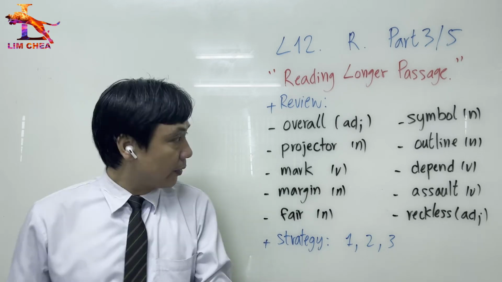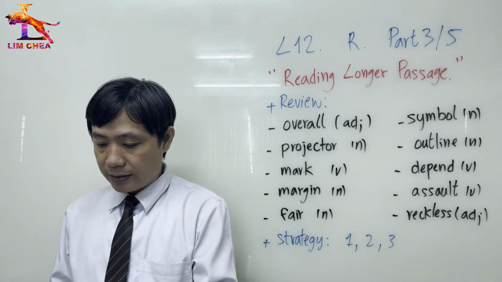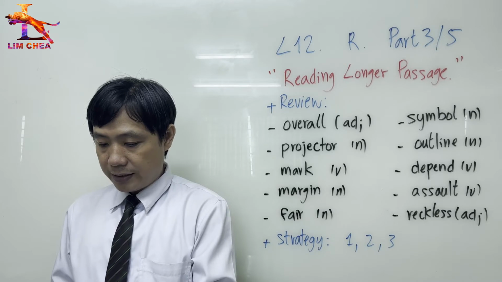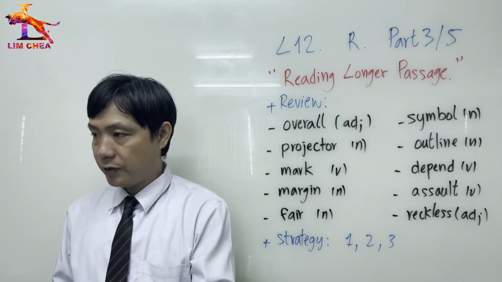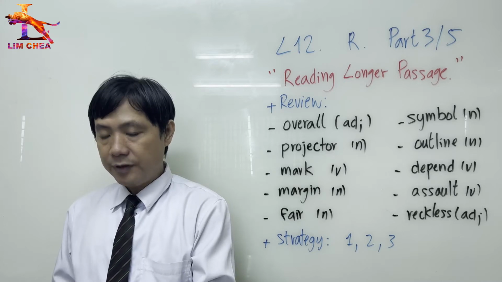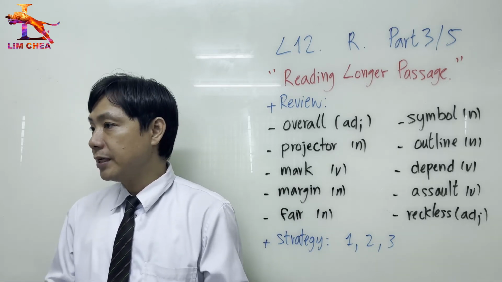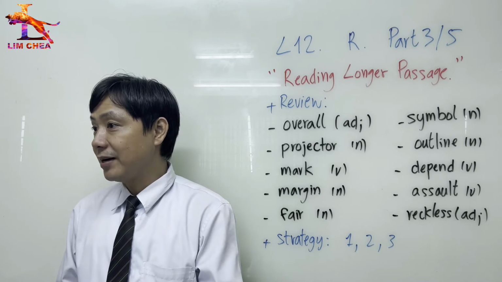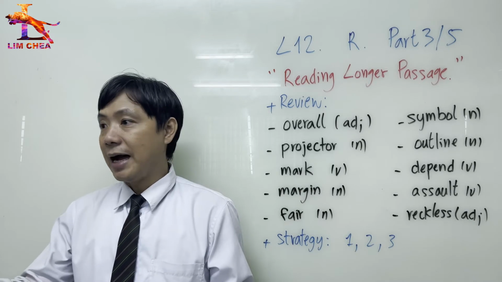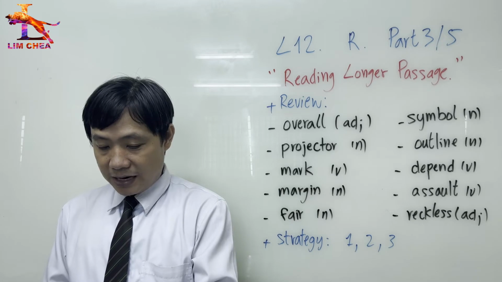Another word is symbol. The sixth word. A mark or character used as a conventional representation of an object, function, or process. Example, the letter standing for a chemical element or a character in musical notation. We can say figure, signal, or mark, right? When you have a symbol, it represents something. In Khmer, very good, right? Especially in mathematics and chemistry, like the iron symbol, right? Okay, another word is outline.